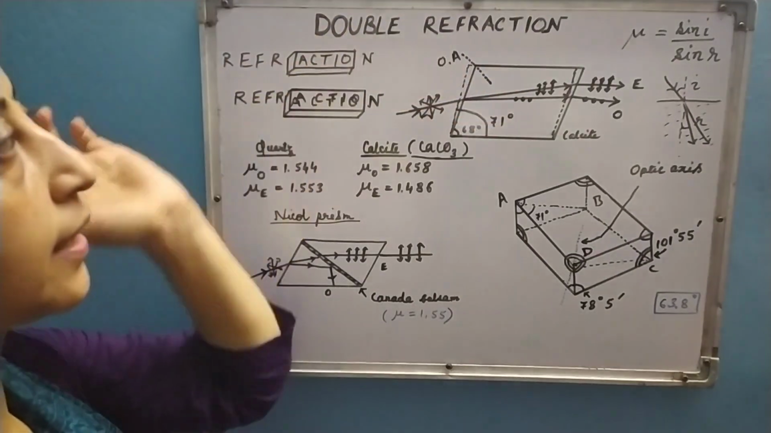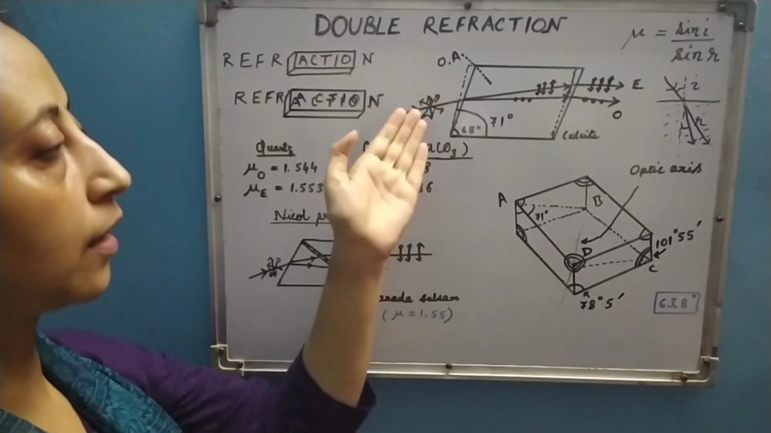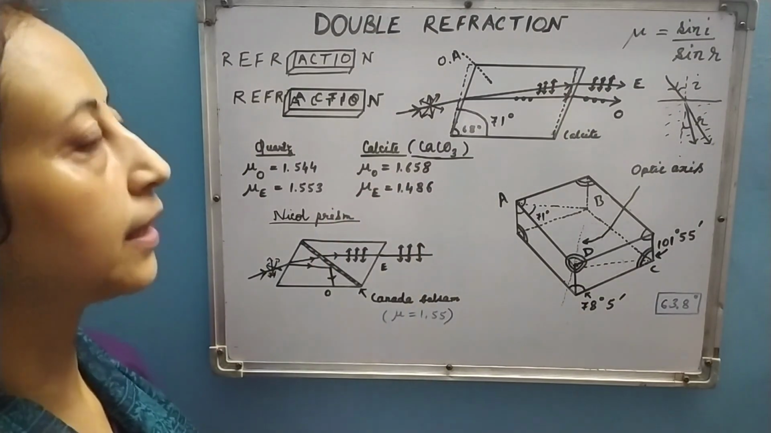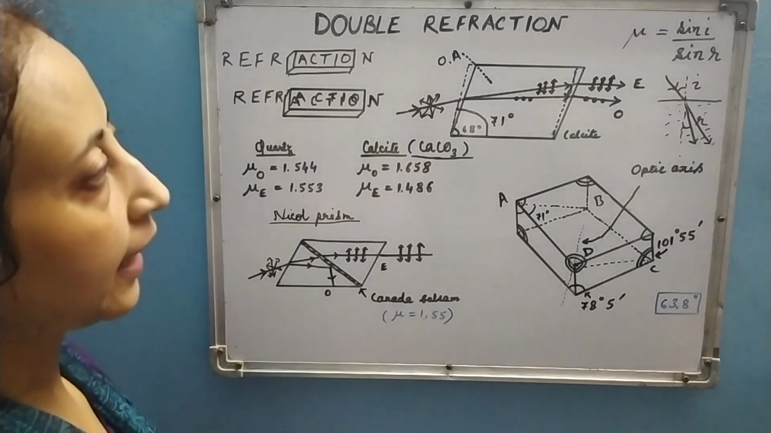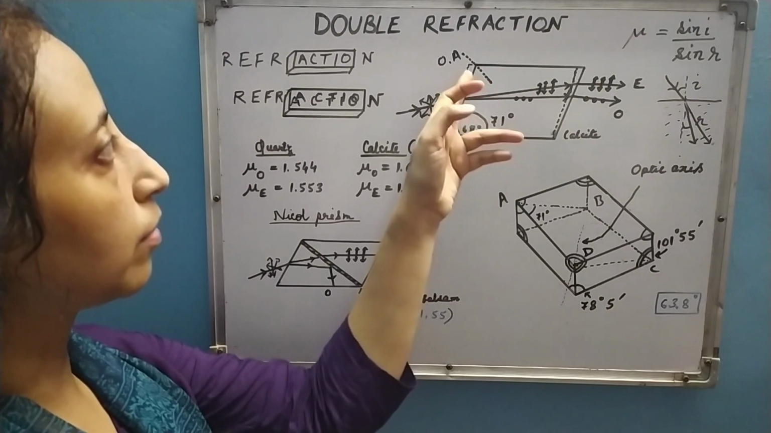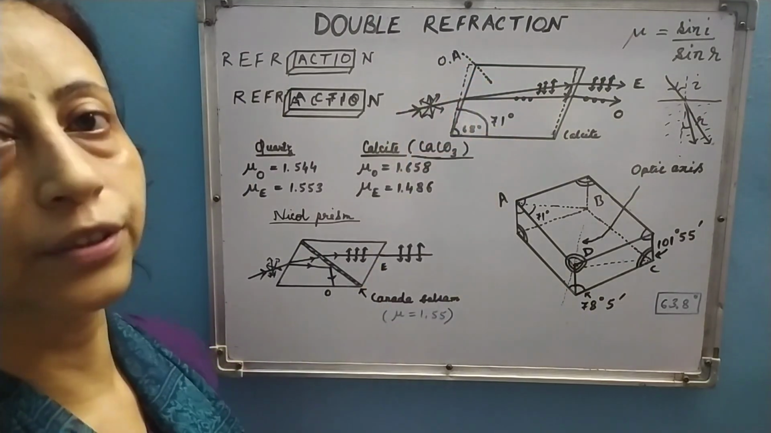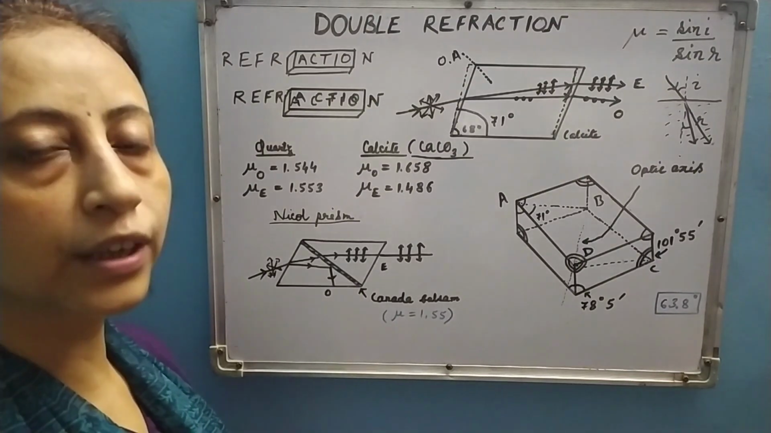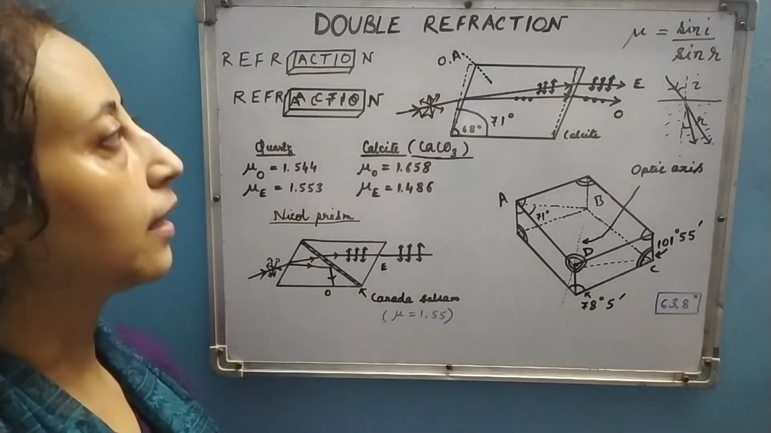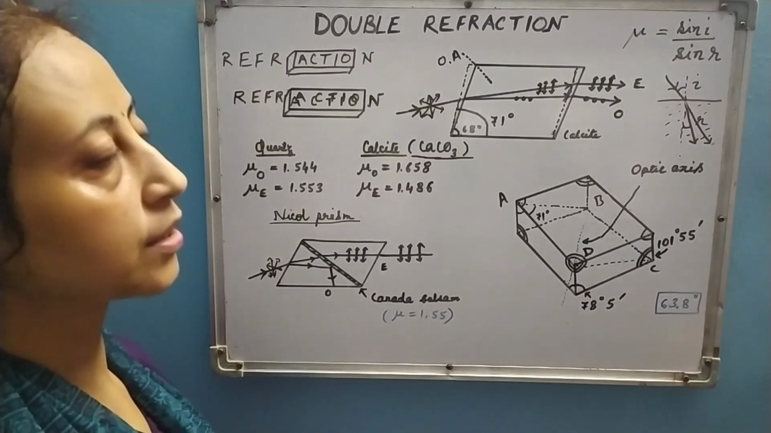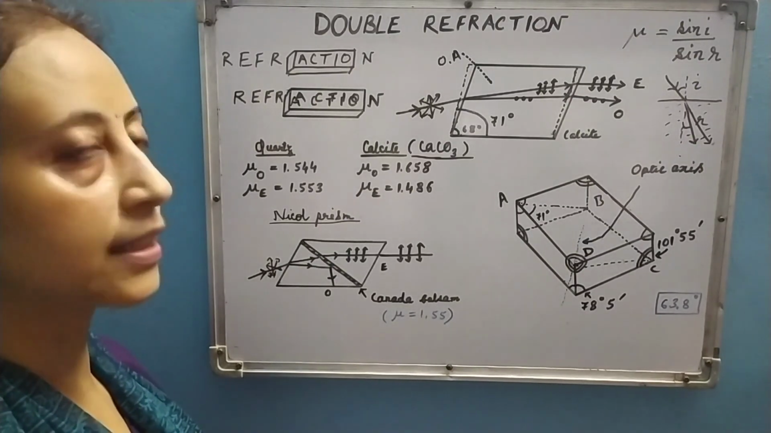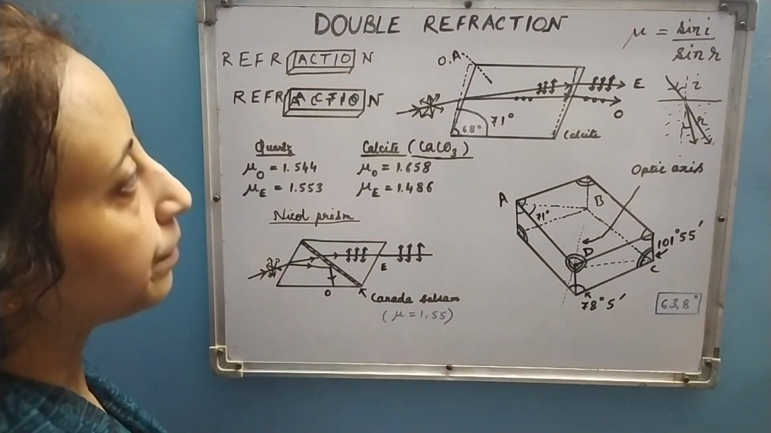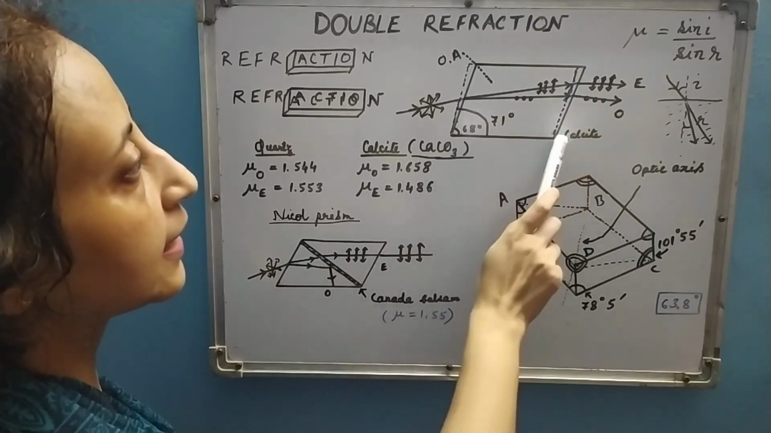So this is the idea of optic axis, and this happens because of the crystalline nature of these doubly refracting materials. And there are sometimes more than one such direction. If the crystal has only one such direction, then that is called uniaxial crystal. If it has two such directions, then it will be called biaxial crystal.